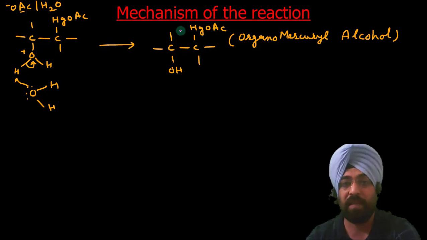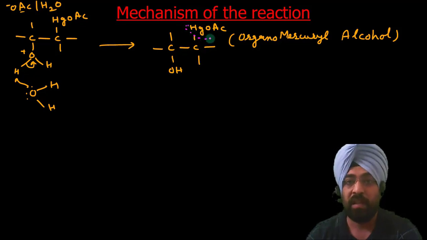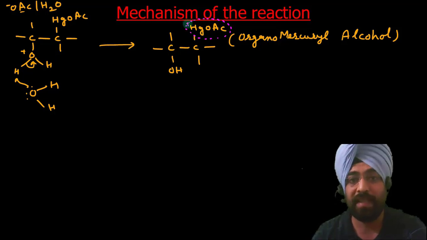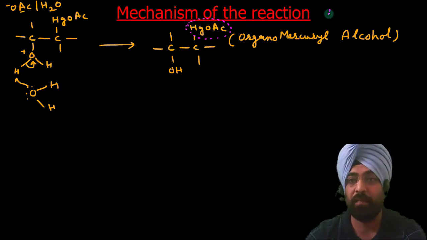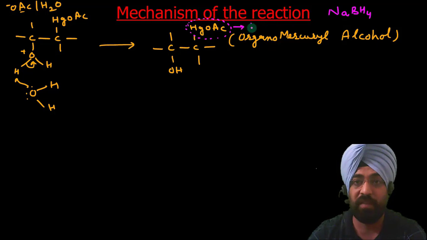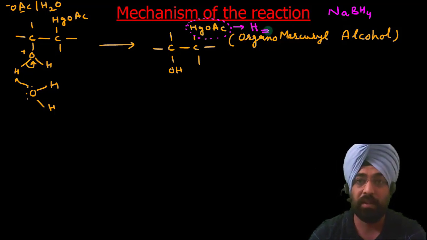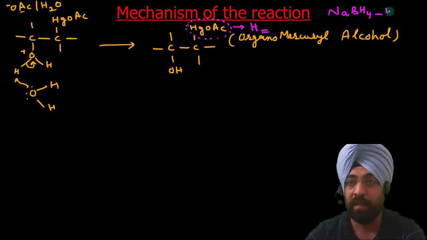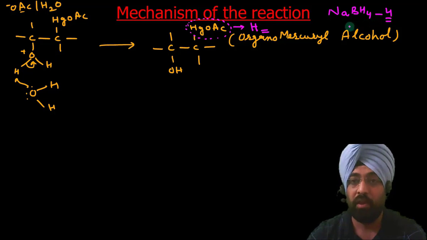In the next step we have to remove this mercuric group from here. So as I said, we can remove it with the help of sodium borohydride. Basically this group will be replaced by hydrogen. Now NaBH4 has 4 hydrogens, so one molecule of sodium borohydride can react with 4 molecules of this mercuryl alcohol.